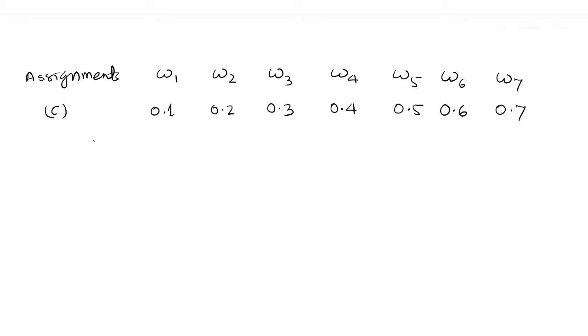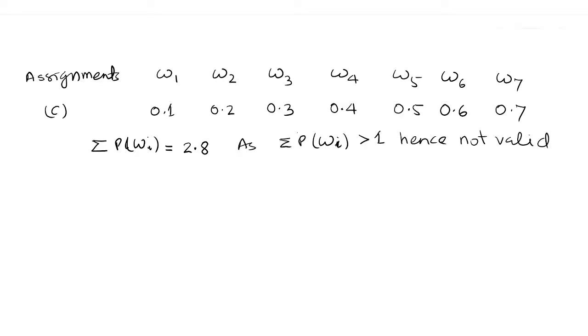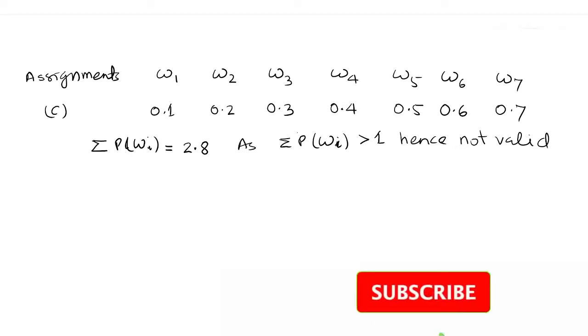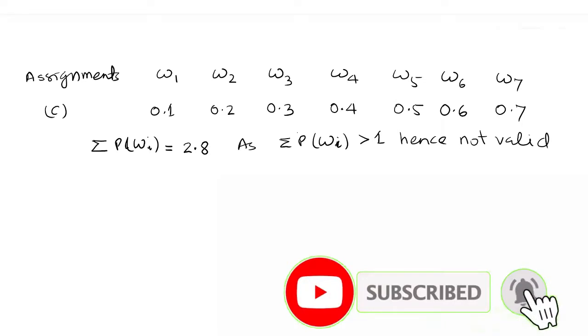The sum of all the probabilities, if we add 0.1, 0.2, 0.3, 0.4, 0.5, 0.6, 0.7, is 2.8. As this is greater than 1, this assignment is not valid. The sum of the probabilities of the sample space cannot be more than 1, and this is 2.8, hence it is not valid.